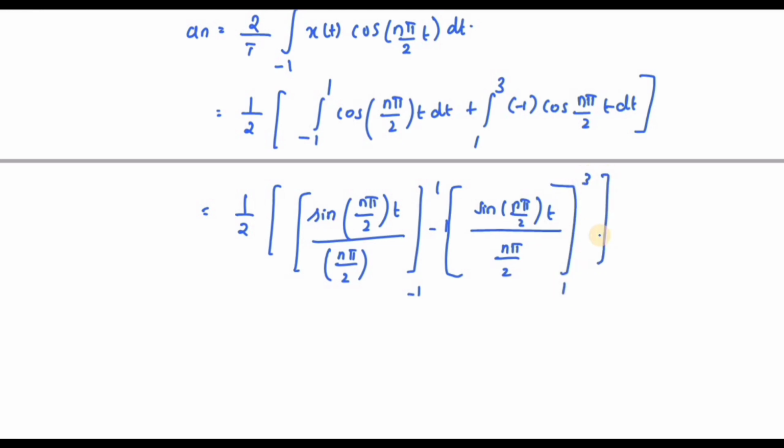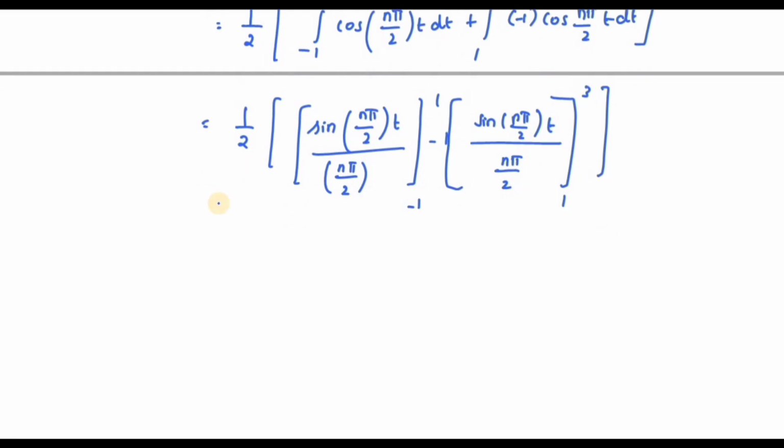So now I can solve this problem. This n pi by 2, you can take it outside, so you'll get 1 divided by n pi. If I solve, I'll get sin n pi by 2 minus sin of minus n pi by 2, right?